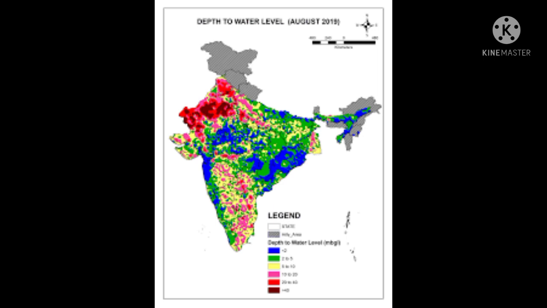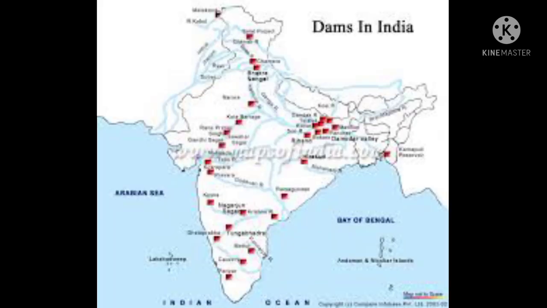Next, construction of dams. It is very important. We go to the mean sea level, and from that mean sea level only we start to build the dams.